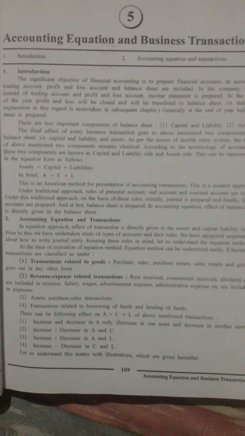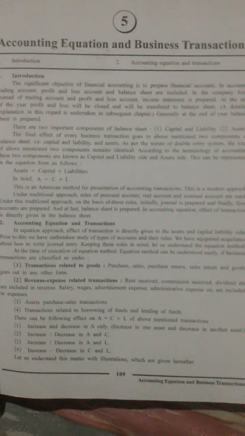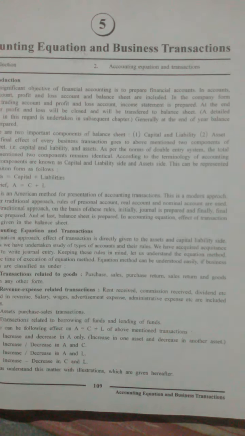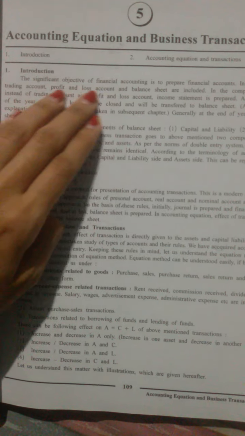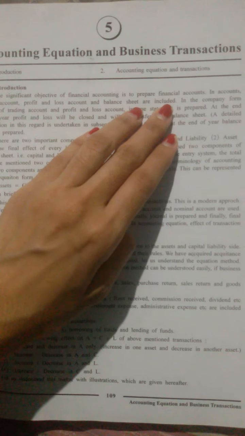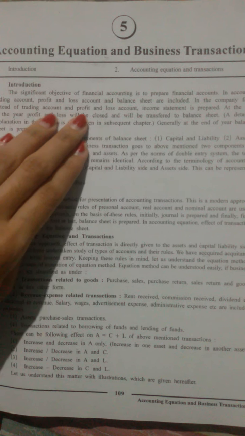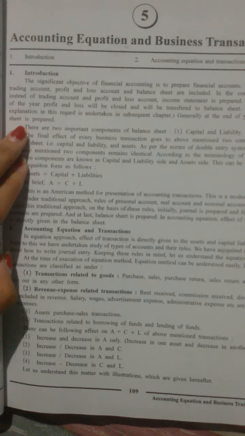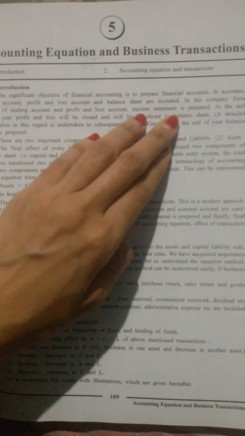So first let's start with the introduction. Let's understand what the accounting equation is. The significant objective of financial accounting is to prepare financial accounts. In accounts, the trading account, profit and loss account and balance sheet are included. In the company form, instead of the trading account and profit and loss account, an income statement is prepared. At the end of the year, profit and loss will be closed and transferred to the balance sheet.